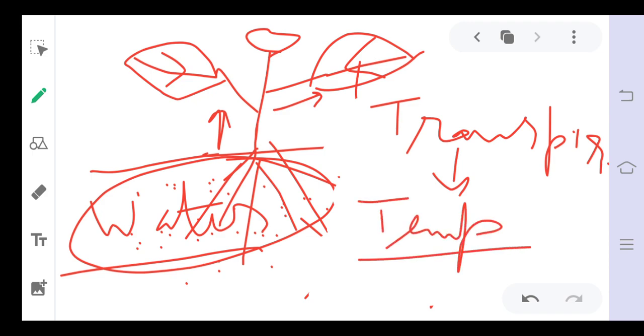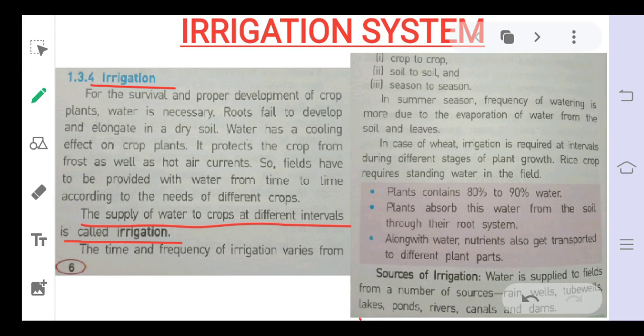You have seen that when the plant is not watered, it starts to wilt. Wilting happens in the plant due to lack of water. So for all these purposes, water is essential for the plant. To serve all these purposes, water is supplied to the crops, and this process is known as irrigation.